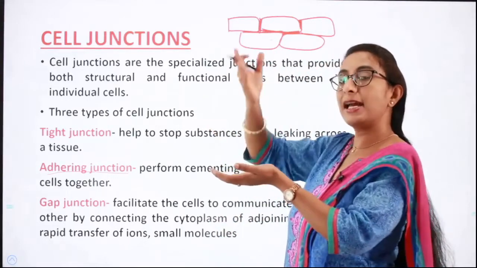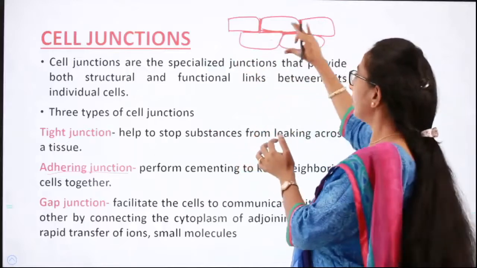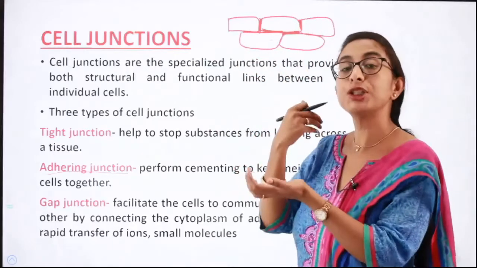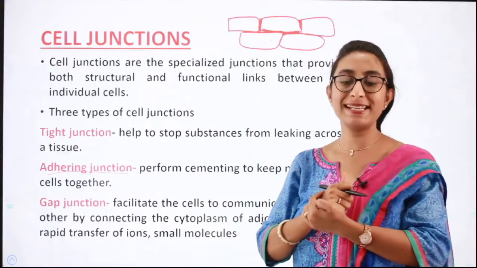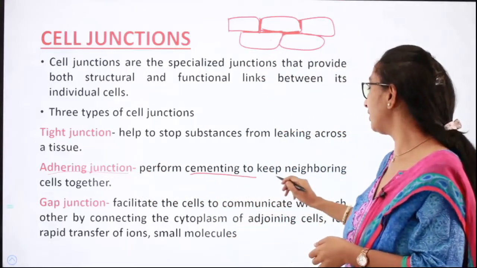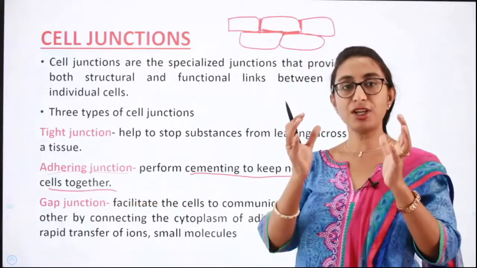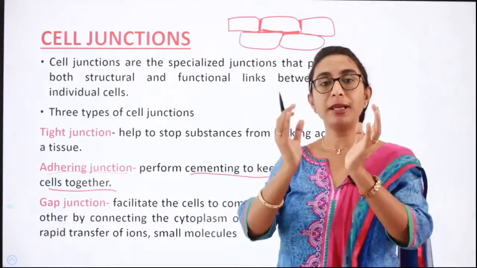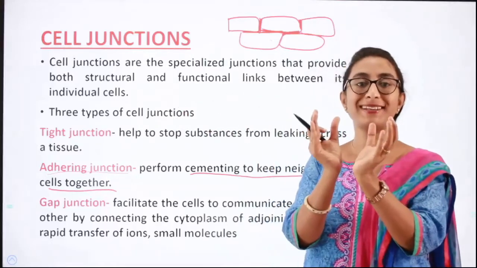We place bricks and in between we place cement to hold them together. So it is the same function that the adhering junction is doing in the cells. It acts as a cement which holds the neighboring cells together. Fine.